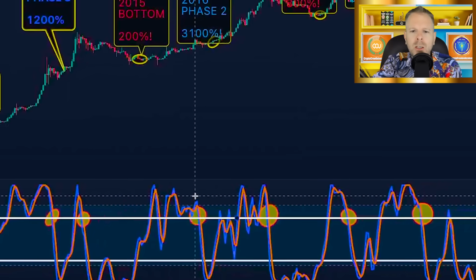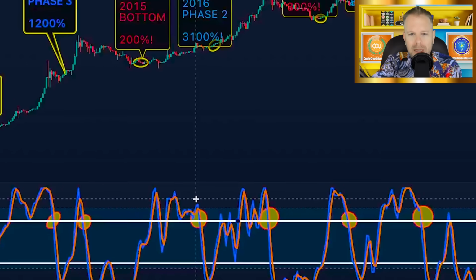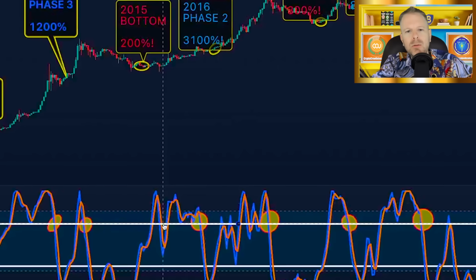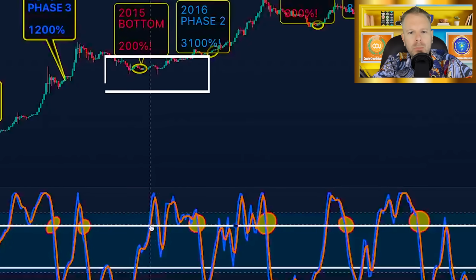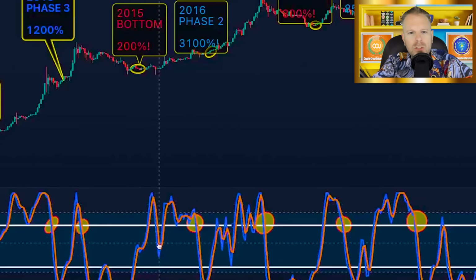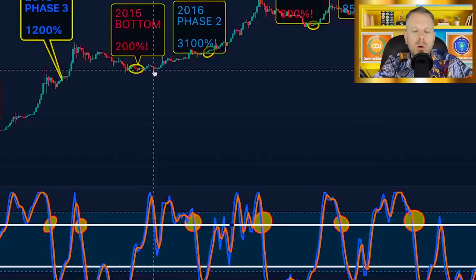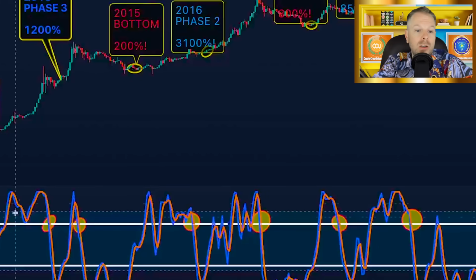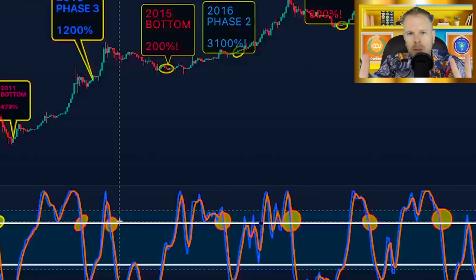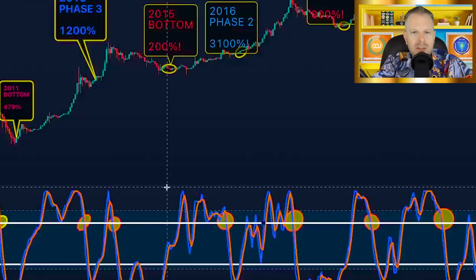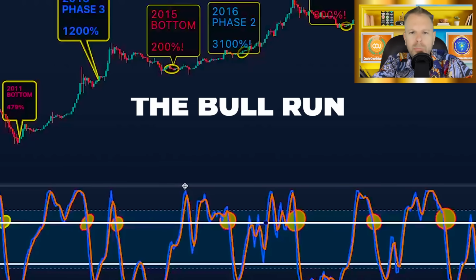The next cycle was a little bit messy, but again, we needed to really regain our momentum. At this stage, we had double bottom, so we can't count this one crossing back down through. It was literally at the market cycle bottom, right? We were talking about happening 2 times in a bull run, not in a bear market. Bear market is irrelevant for this conversation. It's all about the bull run.